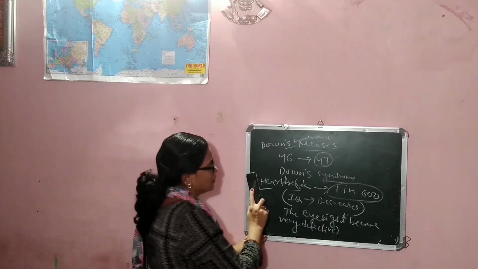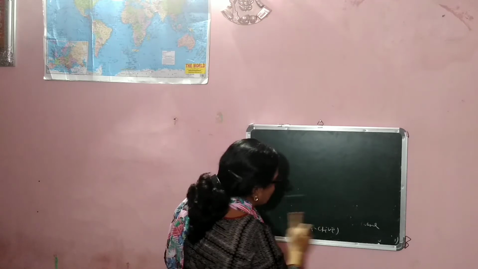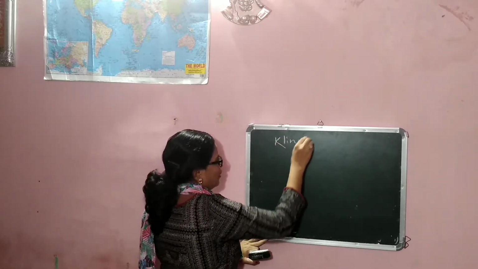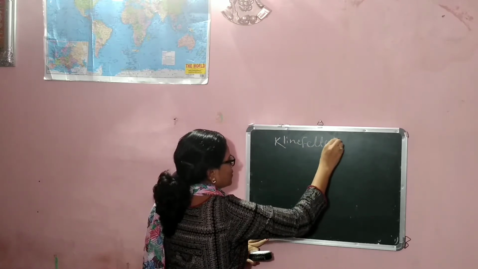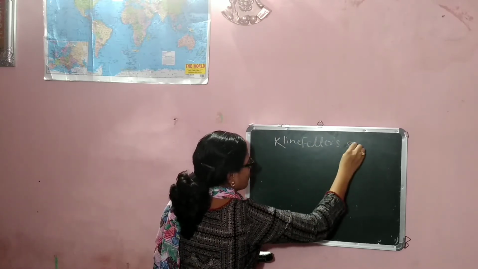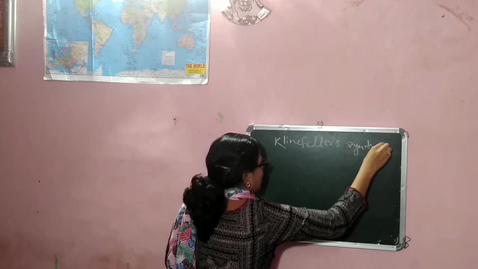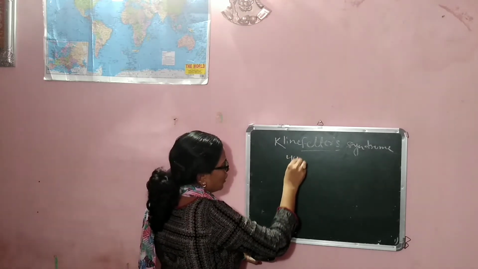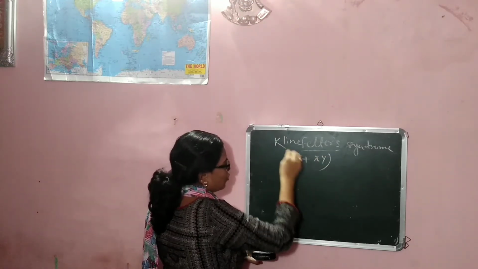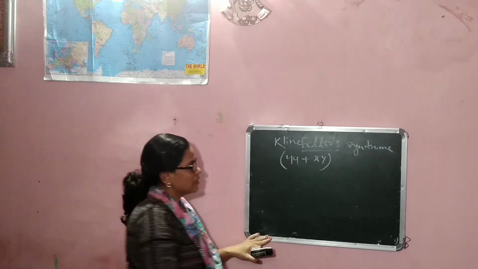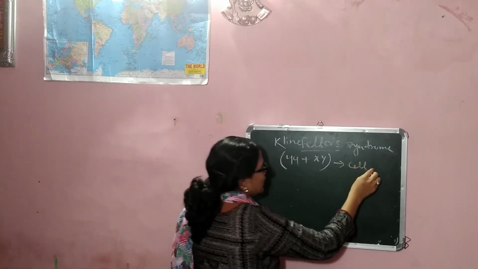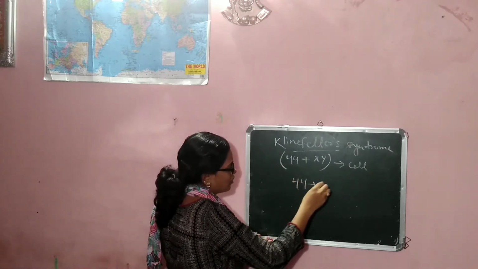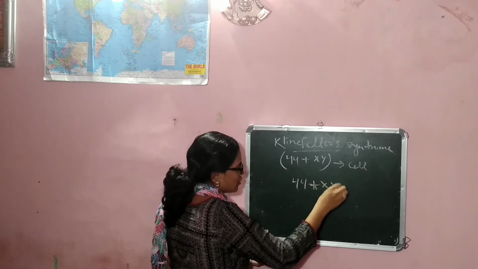Next, another disease is known as Klinefelter's syndrome. We know that 44 plus XY chromosomes are present in our cell. But in Klinefelter syndrome, the chromosome constitution becomes 44 plus XXY.